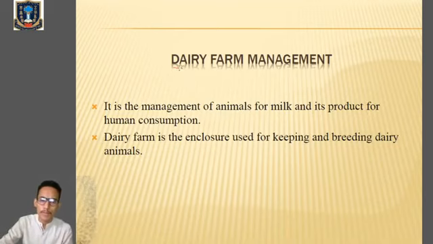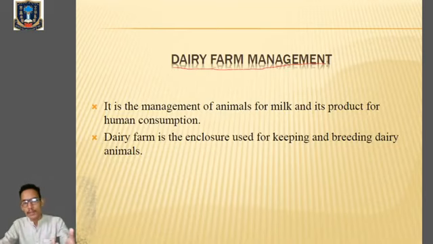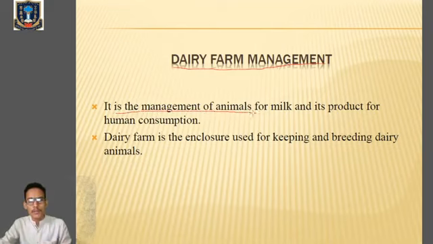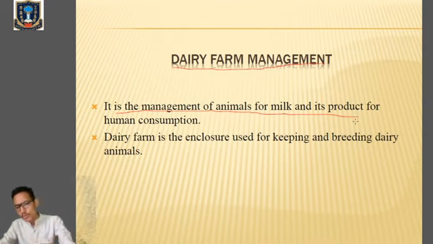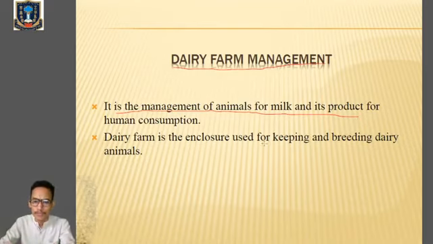All of you have heard of the dairy farm, where animals are reared and groomed mainly to obtain milk and milk products for human consumption. Dairy farm management is the management of animals for milk and its products. In a dairy farm, we manage the animals that give milk and the milk products used for human consumption. So a dairy farm is the enclosure used for keeping and breeding dairy animals.